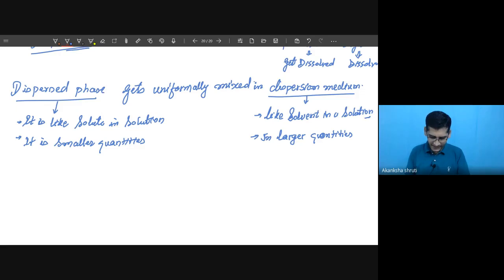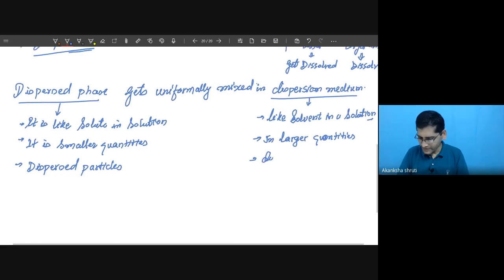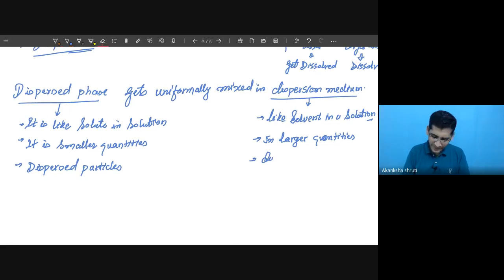These are the dispersed particles, also called dispersed particles. In this case, the dispersed particles remain suspended.